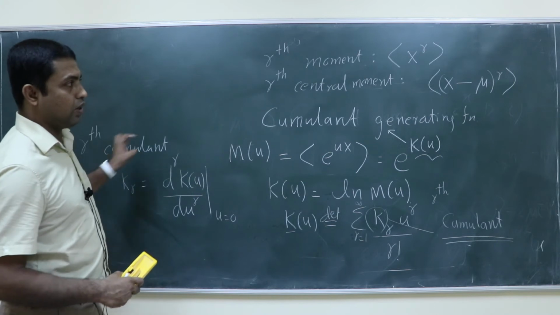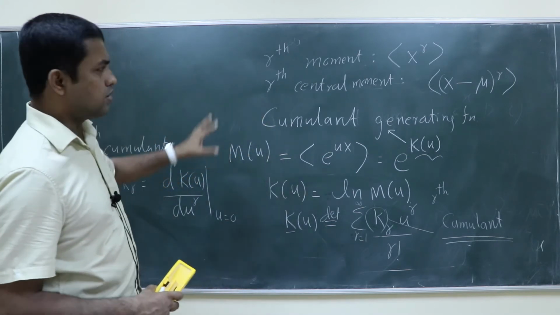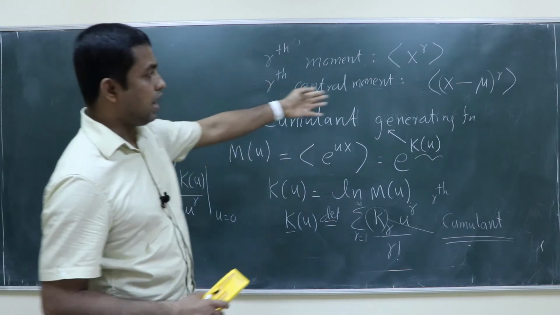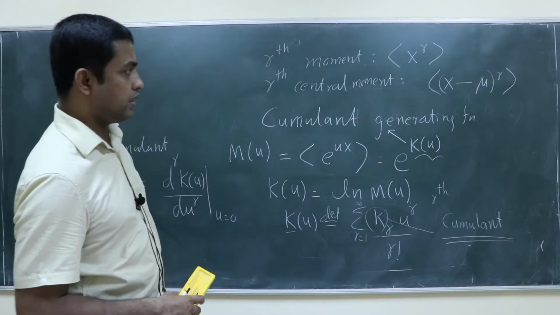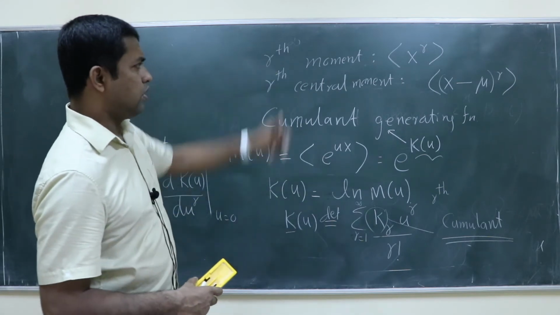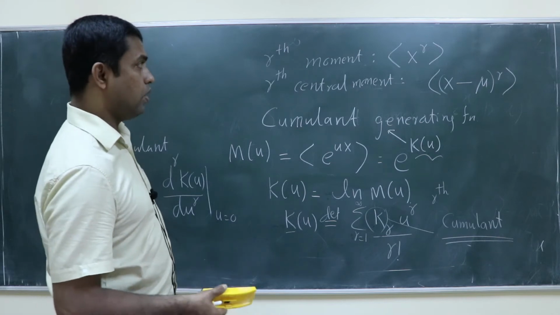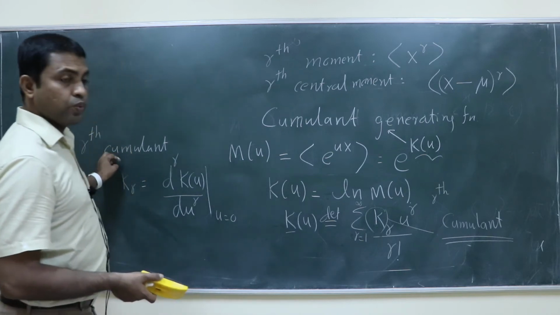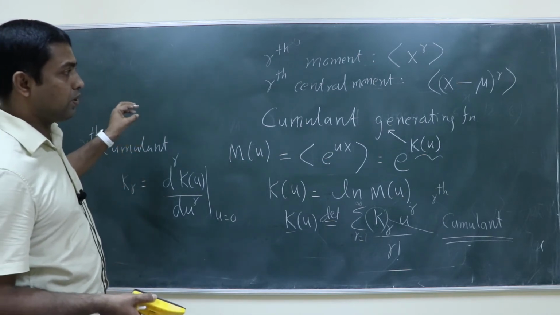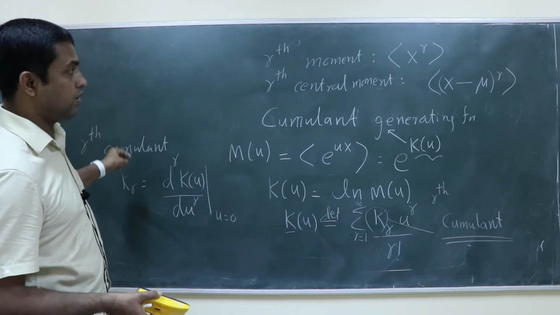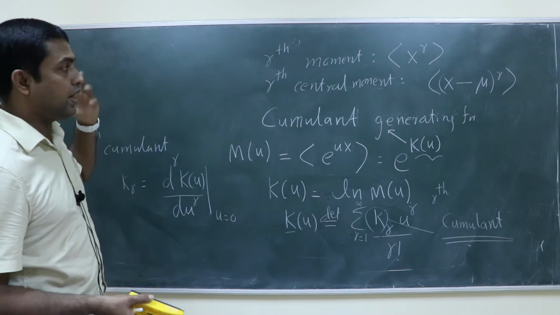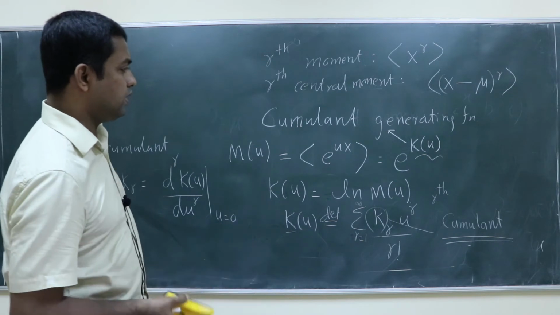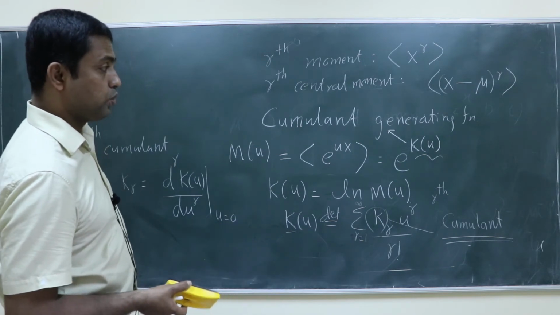So now we are just defining certain things. Some of the things you know already. What is the importance of the central moment, for example r is equal to 2? What is the importance of the standard deviation? Basically, what is the importance of the mean or the average? So what is the importance of the cumulant? If you have some idea regarding the cumulants and central moments, we will get some good idea regarding the properties of the probability distribution you are having.